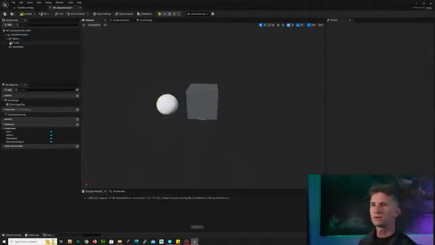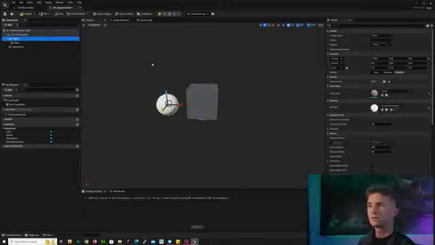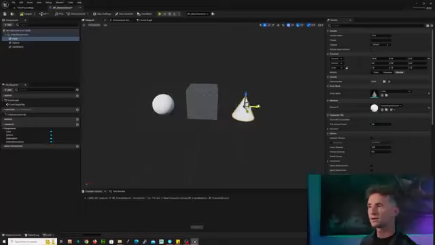Now, an interesting thing happened when I added the cone, it actually parented it to the sphere. I don't want to get too lost in this, but there is a hierarchy to the components. So right now, if I move this sphere, the cone moves with it. I don't really want that. So I'm just going to click the cone and move it underneath the default. I chose attach there, so now they're all at the same level. So I can move my cone separate from my sphere, separate from my cube.